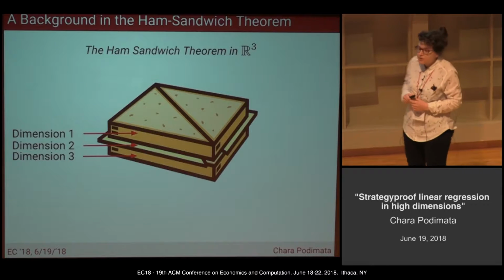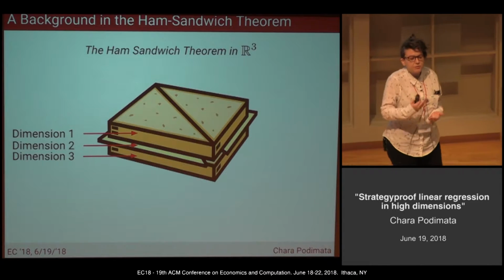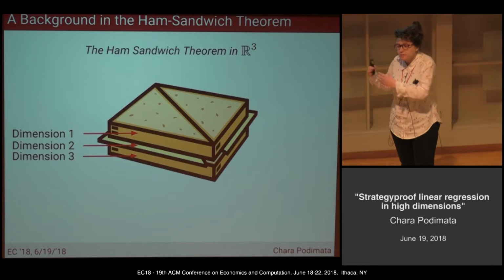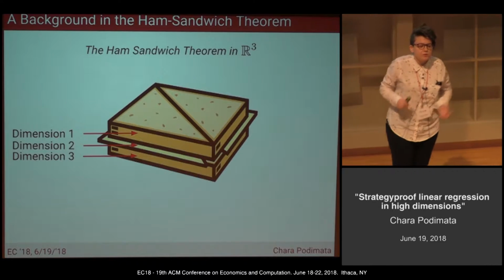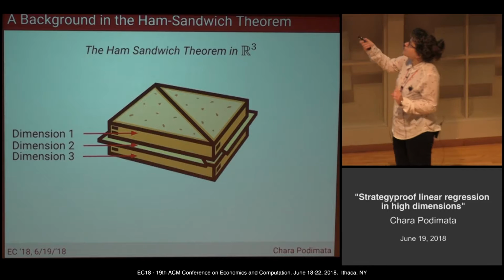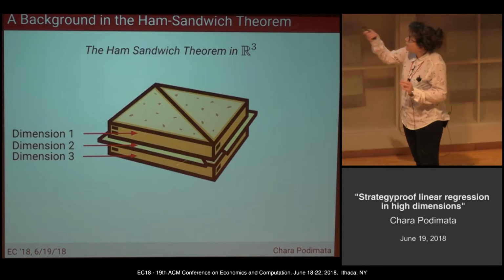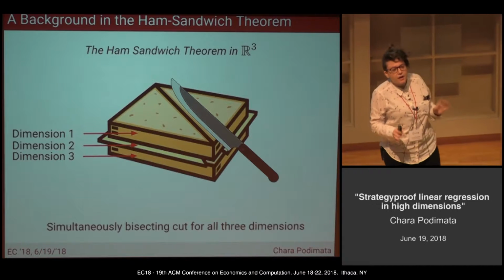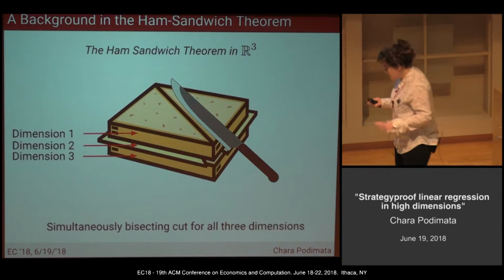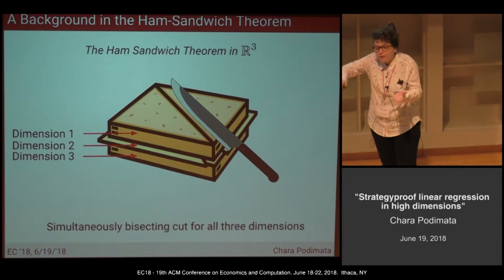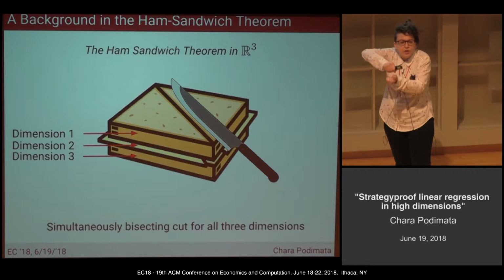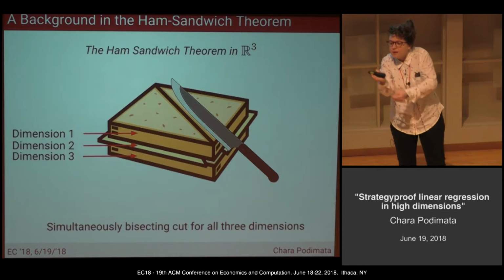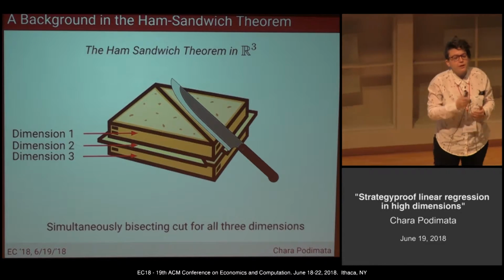And this is where, in fact, the connection with the Ham-Sandwich theorem came into play. Cartoonishly portrayed, the Ham-Sandwich theorem in 3 dimensions tells us the following thing. If you have those 3 dimensions, bread, cheese, say it's ham, I couldn't find a better picture, and bread again, then there always exists a simultaneously bisecting cut for all 3 dimensions. What do I mean by always? No matter how you place the bread, no matter how you change and slice the ham, there's always an appropriately tilted hyperplane that can bisect all these 3 dimensions.